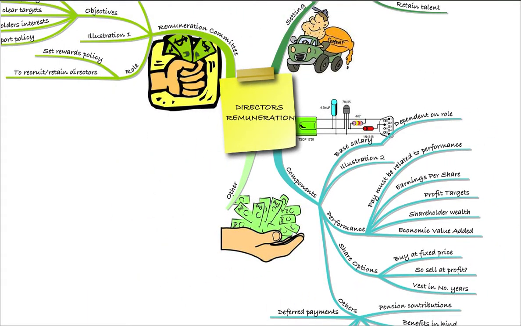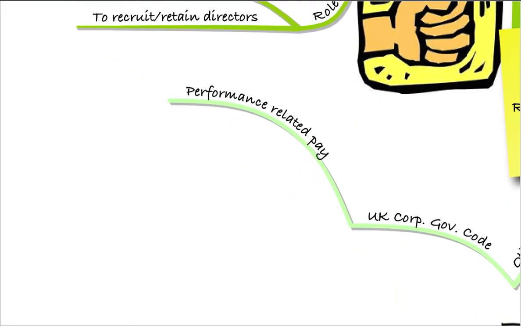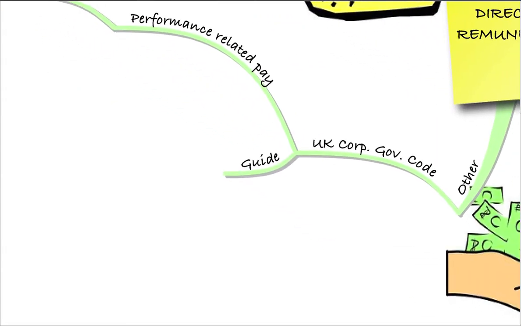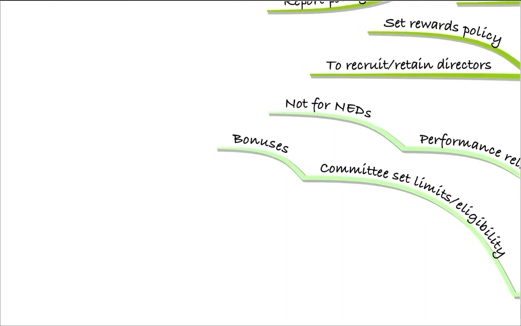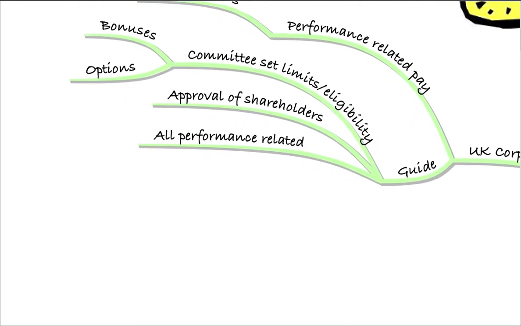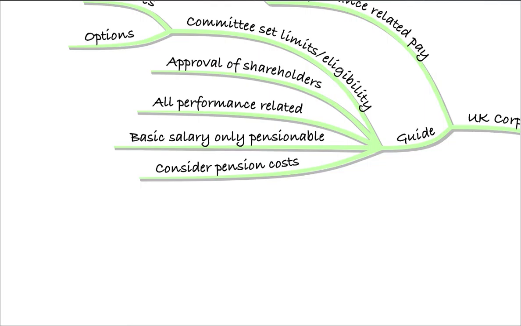aspects of directors' remuneration. First of all, the UK Corporate Governance Code says that there must be performance-related pay, and that's for executive directors, not for non-executive directors. So the guidance given on this is that the Remuneration Committee should set limits and eligibility for both bonuses and for share options. Also, that there should be approval of all remuneration by the shareholders. All of the executive directors' pay should be performance related. The basic salary only should be pensionable, not the bonuses. And we should consider the pension costs as well, to consider what that's going to cost the business ultimately.